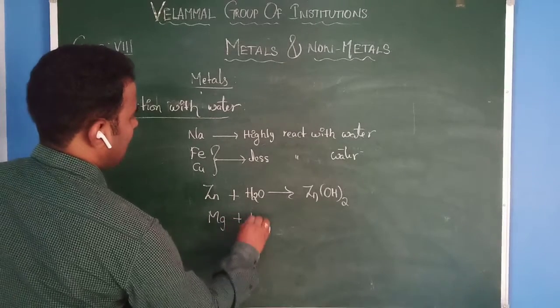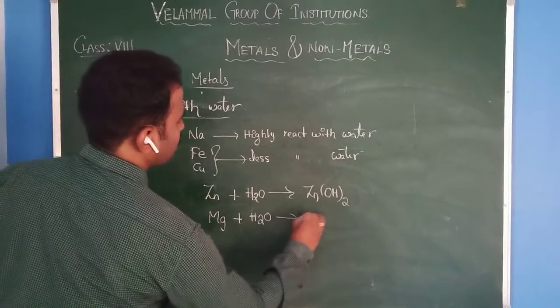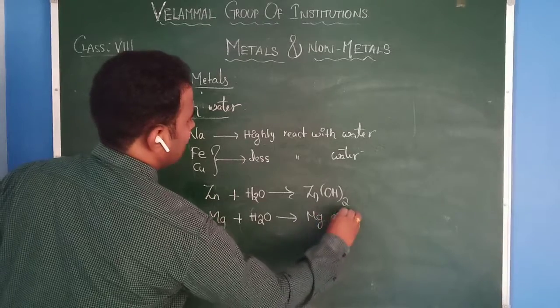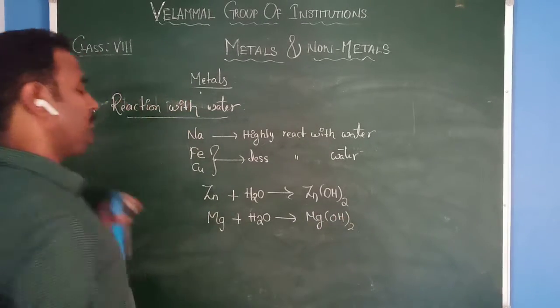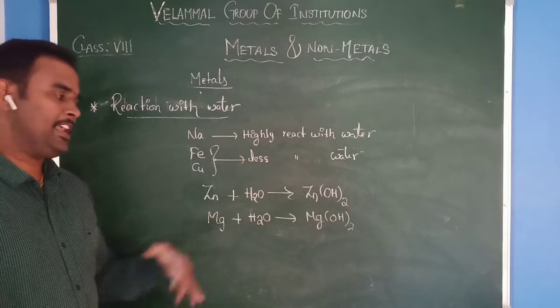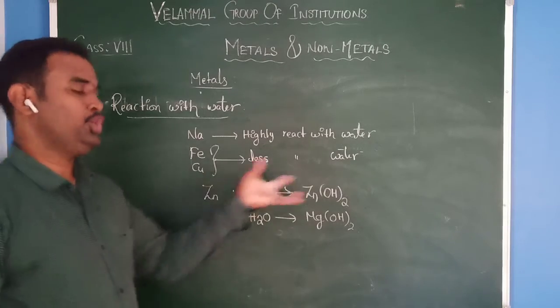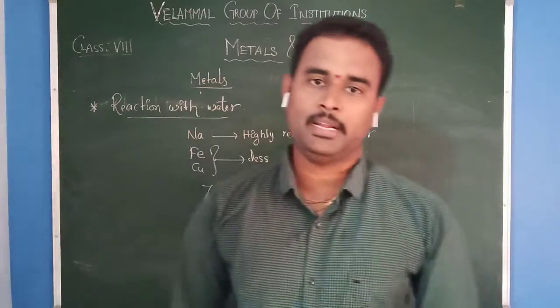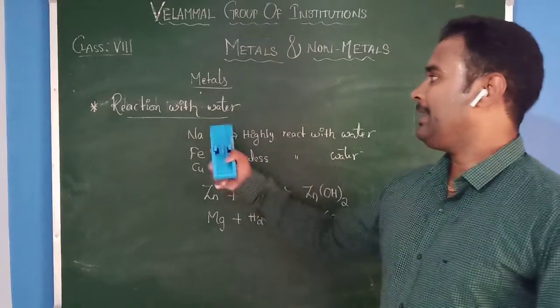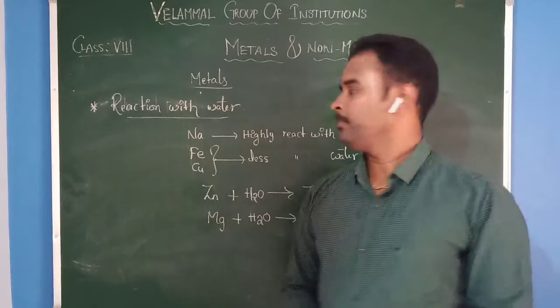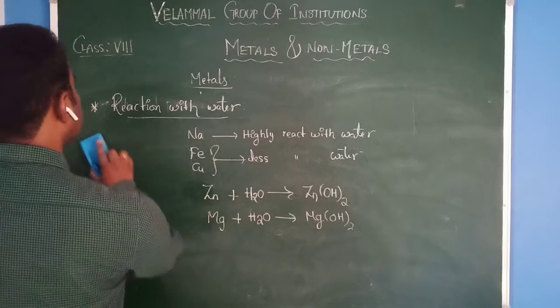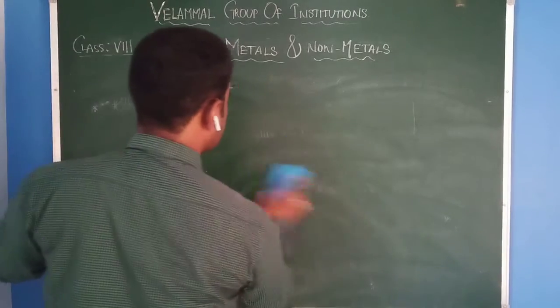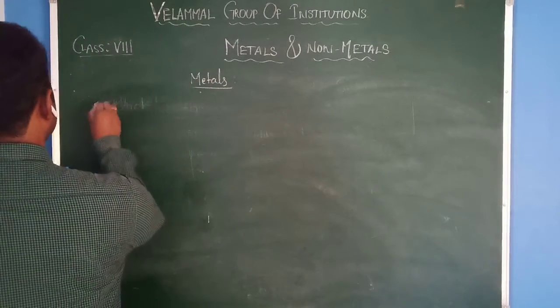Magnesium plus H2O gives rise to Mg(OH)2. That means if you take any metal, they will produce their respective hydroxides. This is about reaction with water. Let us discuss the last and final one, which is the displacement reaction.